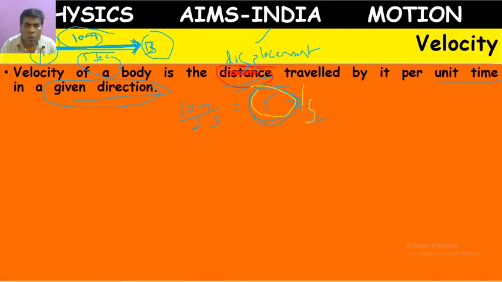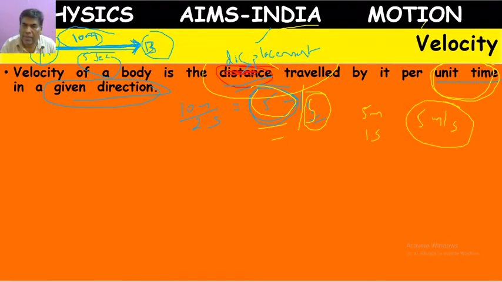So 1 second is the unit time. How much displacement happened in unit time? 5 meters. So 5 meters displacement happened in 1 second, the unit time. This 5 meter per second we call velocity. So what is velocity? The displacement travelled by an object in unit time.